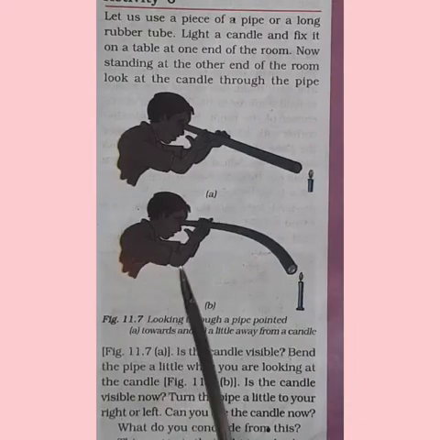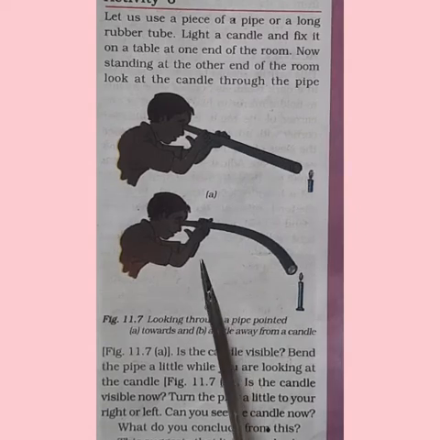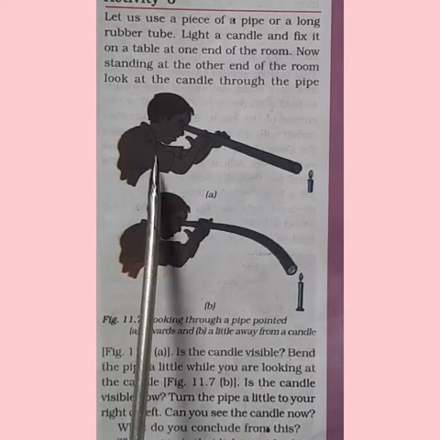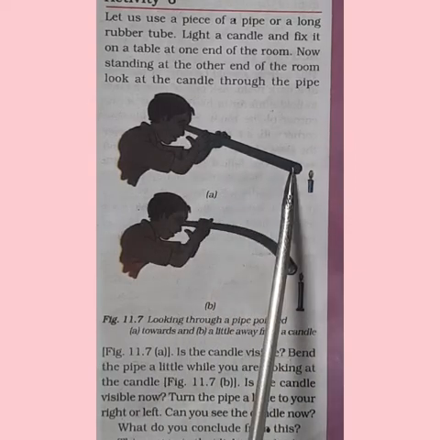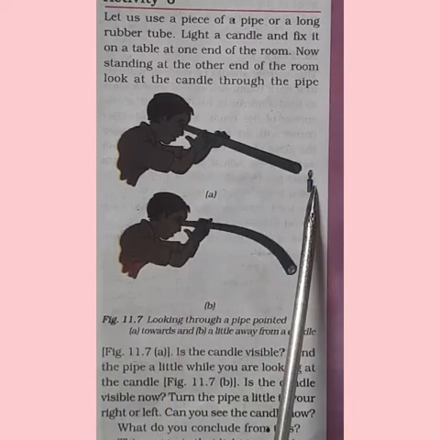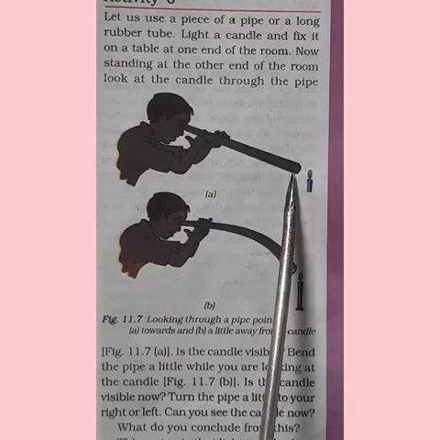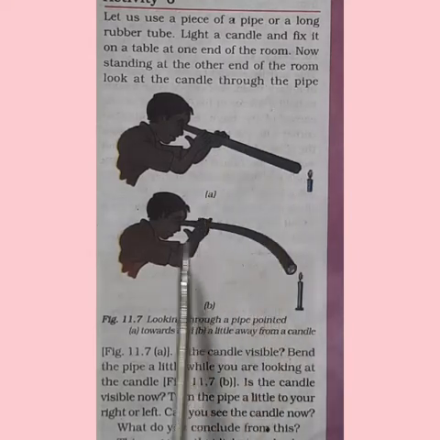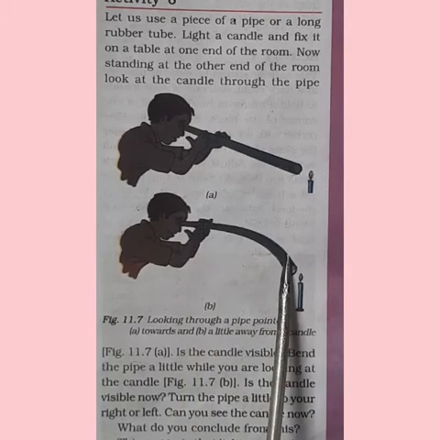One more thing about light is it travels in a straight line. For example, see the boy is viewing the candle light through a long rubber tube. Can you see the light through the tube? Of course, he can view the light. Whereas the other boy has taken a bent rubber tube.